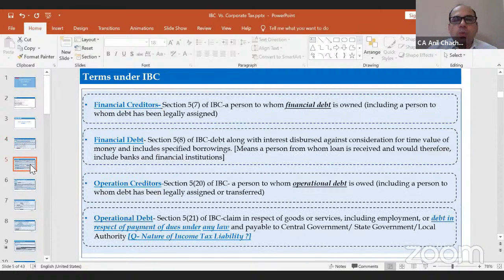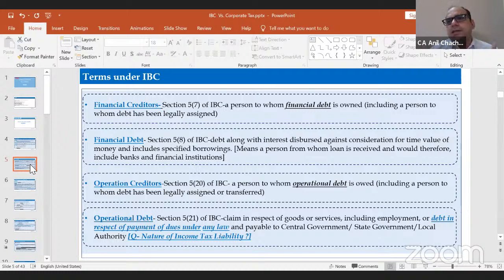So now, what is the financial creditor and what is the operational creditor? Financial creditor means a person to whom a financial debt is owed, right? And the financial debt has been specified in section 5, clause 8. Financial debt means a debt disbursed against consideration for the time value of money and includes specified borrowing. So in common layman language, we can say it is basically a bank's or the borrowing part, right? It's purely financial debt. Now the question is, what is the operational creditor?